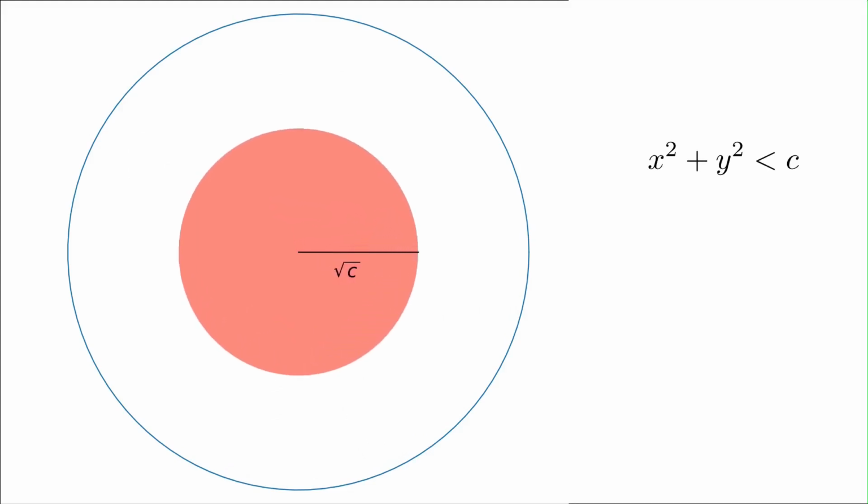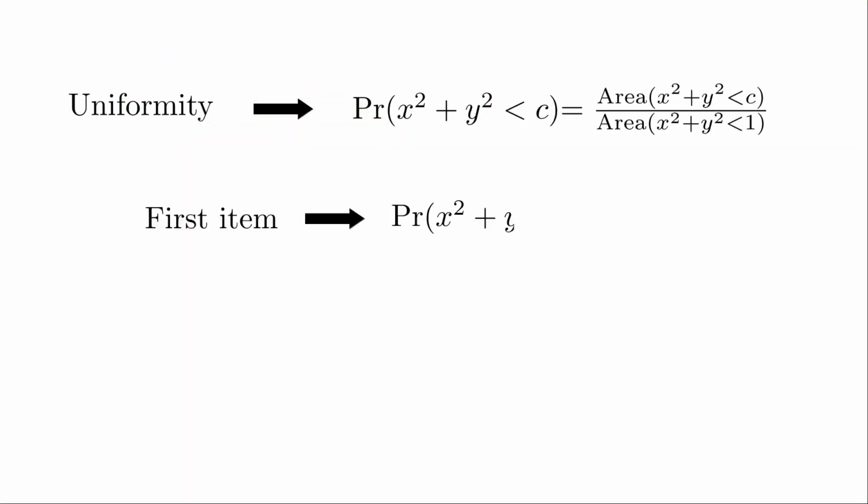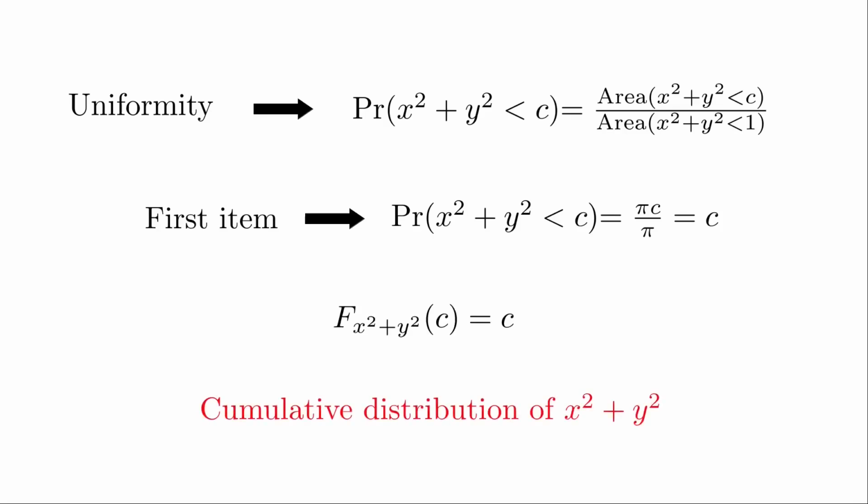In the first item, we're drawing from a circle of radius 1, and we want the probability that x squared plus y squared is less than c. Since we draw uniformly, this is the ratio of the areas of the 2 regions. X squared plus y squared less than c corresponds to a circle with radius square root of c, while x squared plus y squared less than 1 is a circle with radius 1. Putting everything together, we get that the probability is c. An interesting point that will be important later is that this is the cumulative distribution of x squared plus y squared.